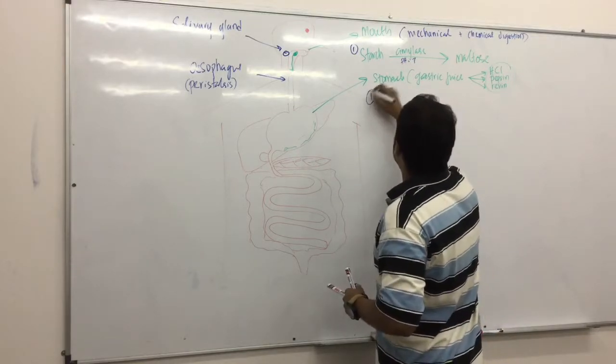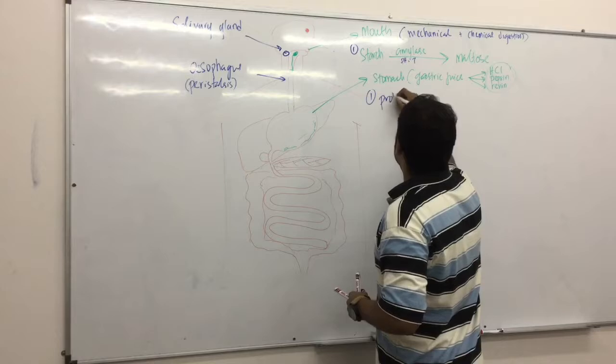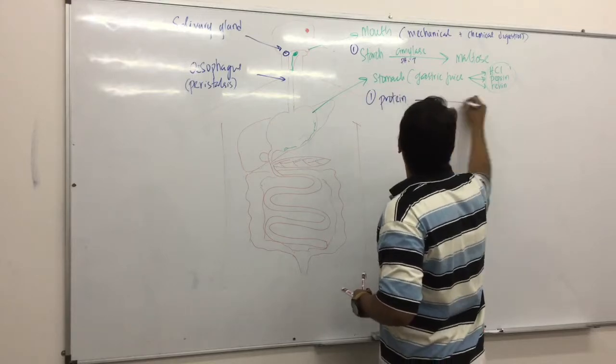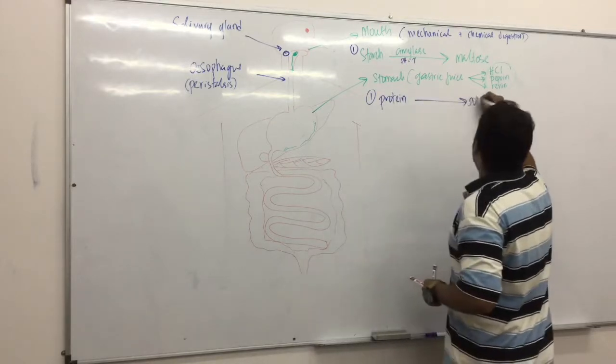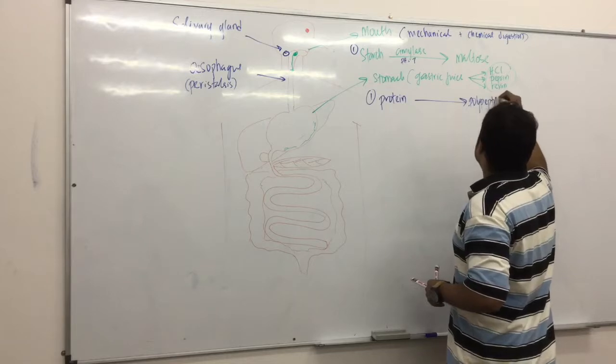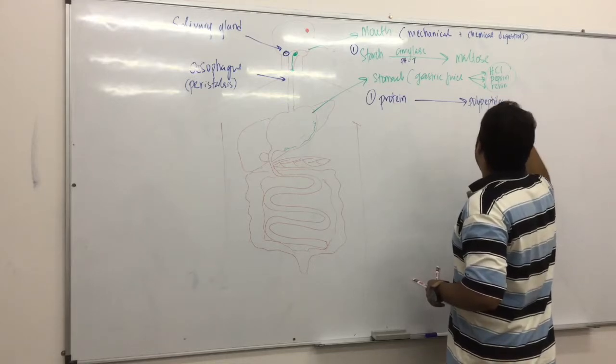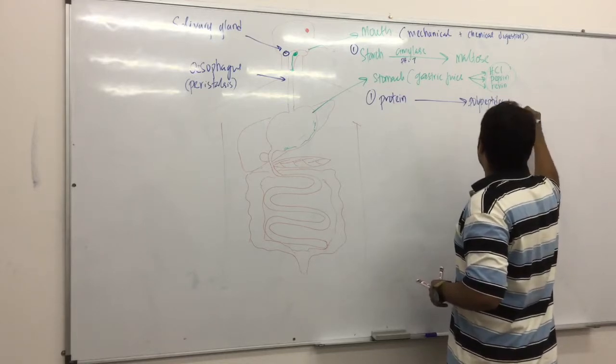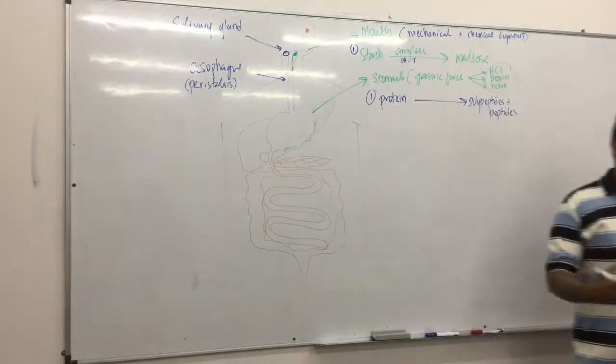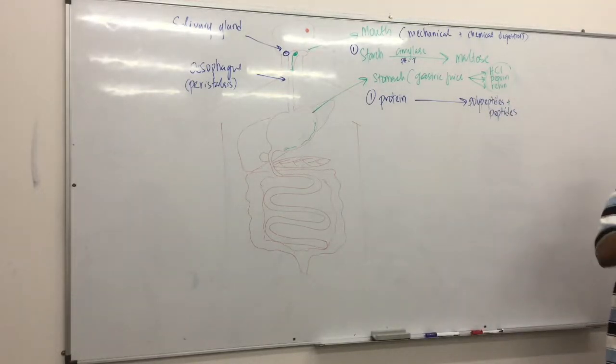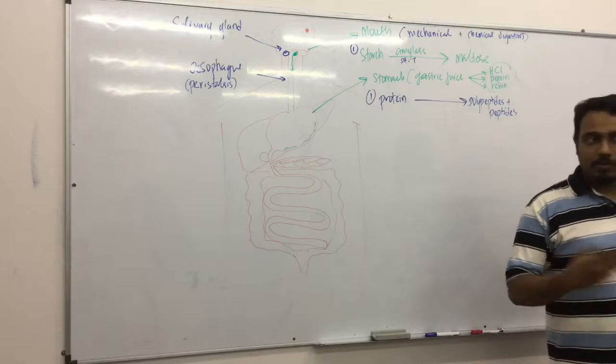So we have the first reaction here. You have protein that is normally broken down to polypeptides and peptides. It's also okay to just say peptides. What are polypeptides and peptides? They're simply smaller chains of proteins. Can we absorb them?